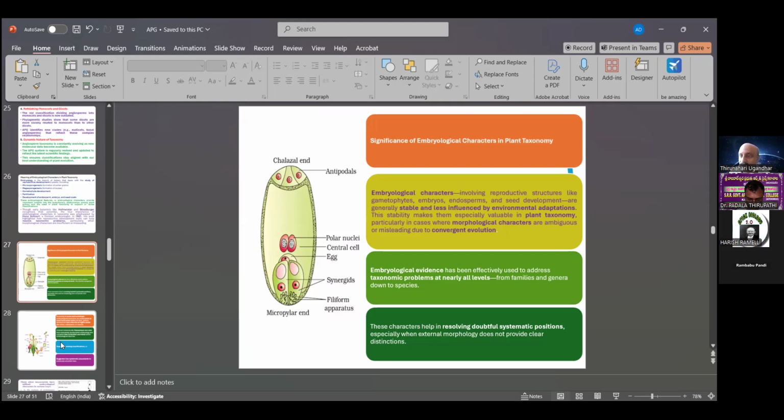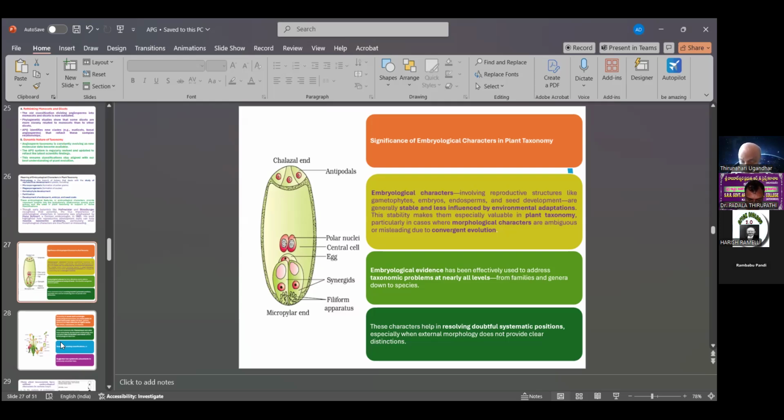The external morphological arrangement of the leaves, the structure of the leaves, floral buds, and axillary buds may not be distinct between two different plants, but the embryological characters are distinct.